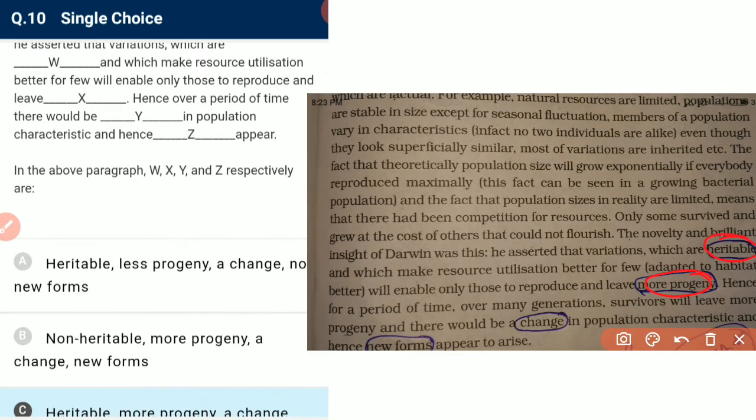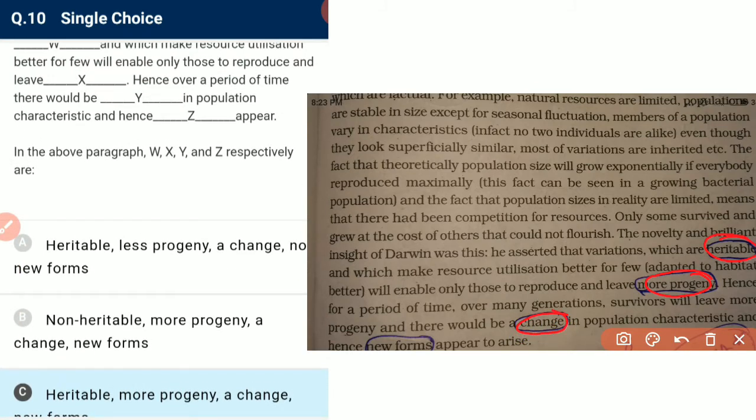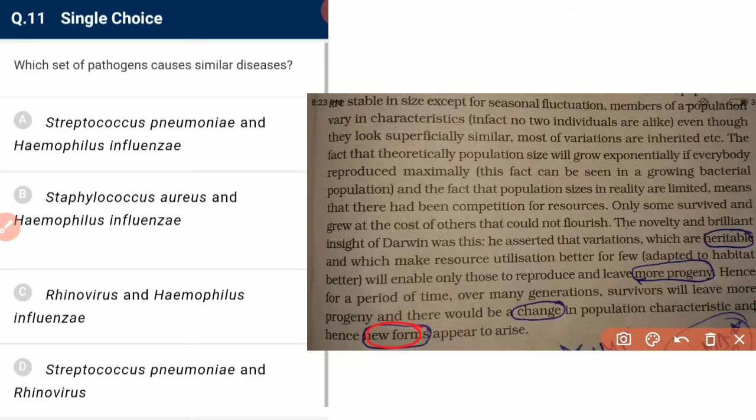Hence over a period of time there would be change in the population and its characteristics, and hence new forms appear. So this is the required answer.